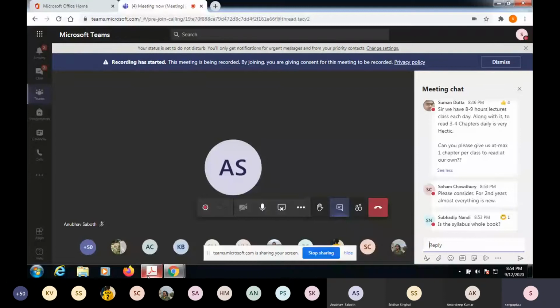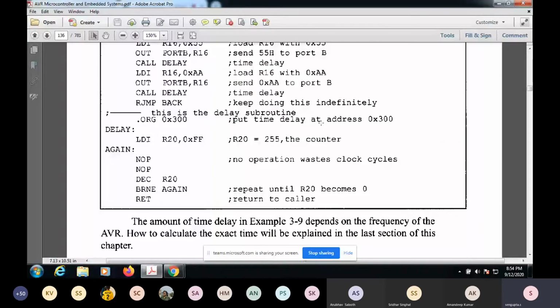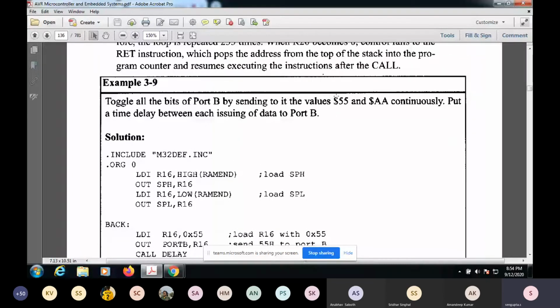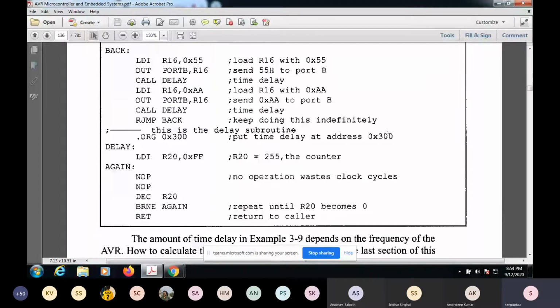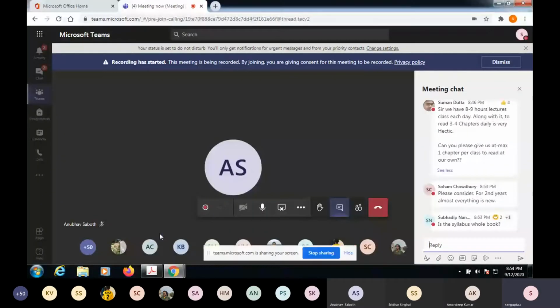Using this, you'll be able to program things. You'll be able to operate a microcontroller. You'll be able to do certain things, like blinking an LED with some time delay between each blink. This is just a small part of it. You can do plenty of things, so that's why this part is very important for your operation. So definitely this is not the whole book.